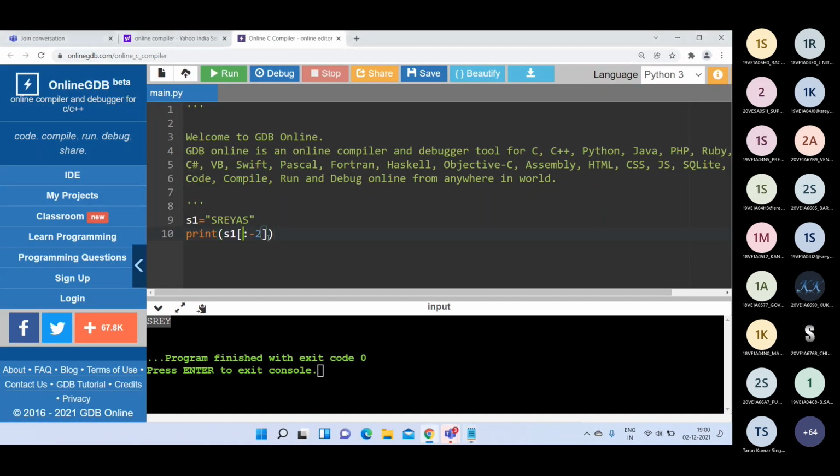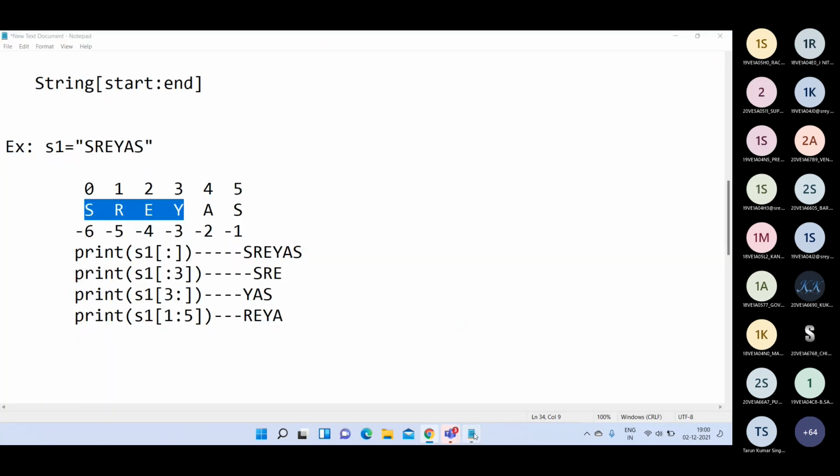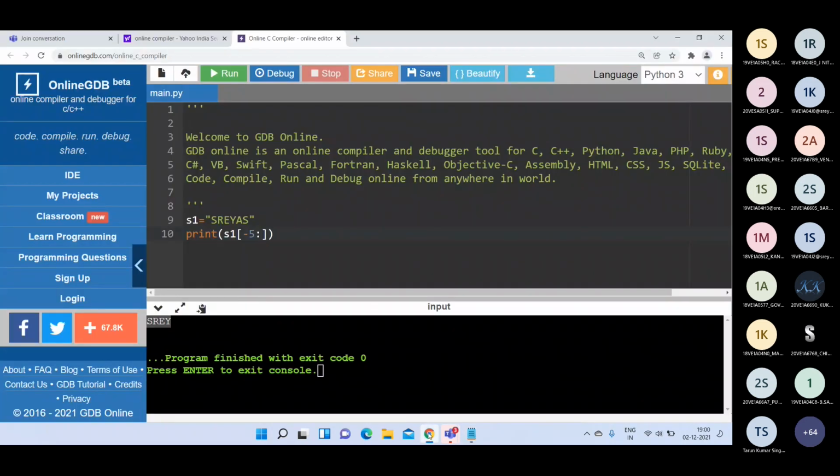Now, if you write -5 in the starting index and there is no ending index, that means it will start from -5, from here till the last. That means we will get REYAS. See here, we will get REYAS. Is it clear?